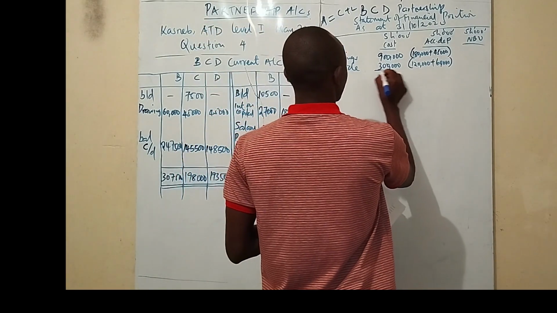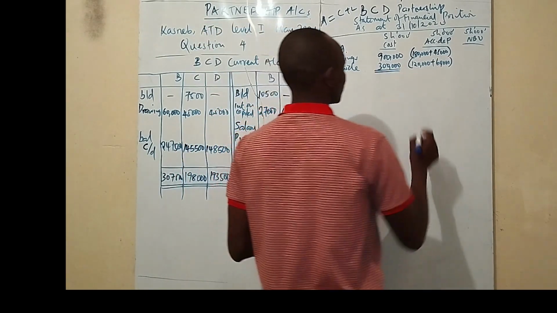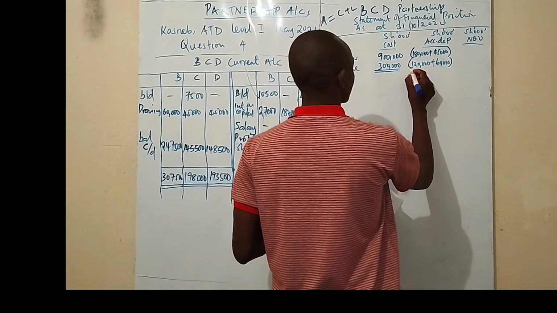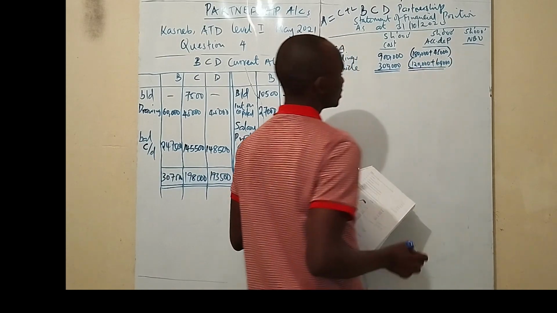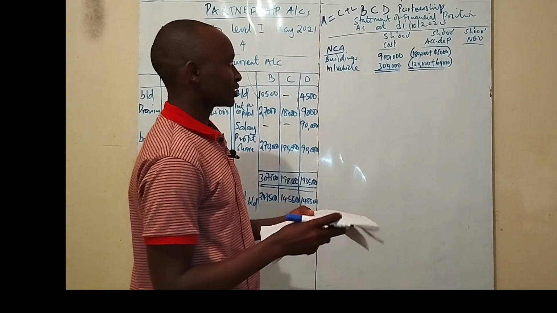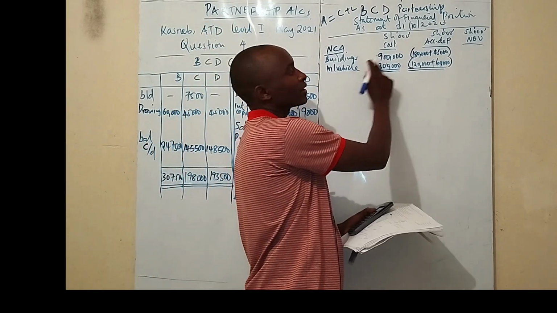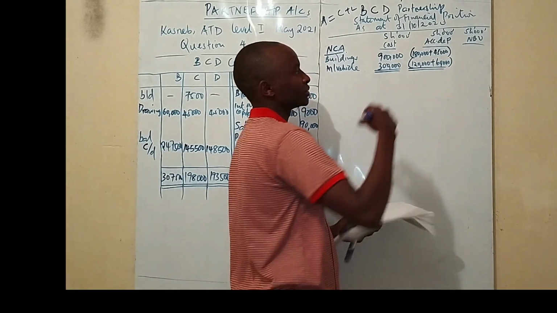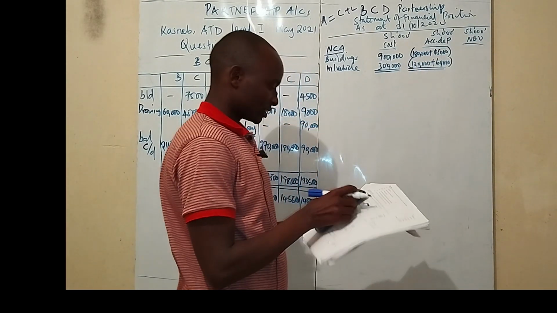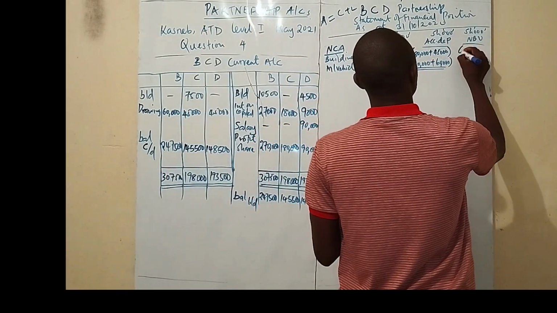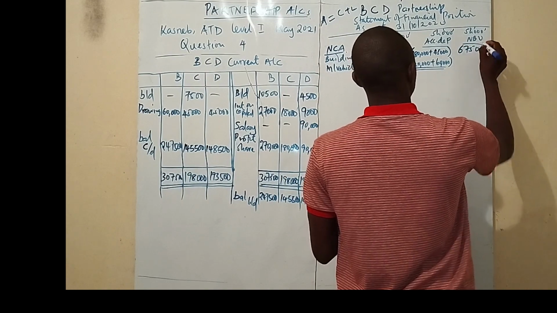So ladies and gentlemen, we are not going to use this one further, and also the totals of the accumulated depreciation. But you are going to subtract: you say 900,000 minus the totals of accumulated depreciation, they will be the net book values, 675,000.